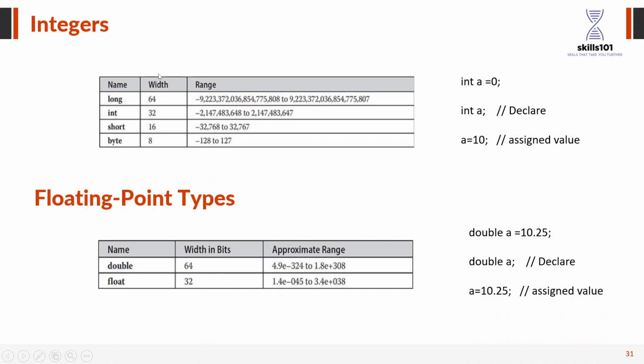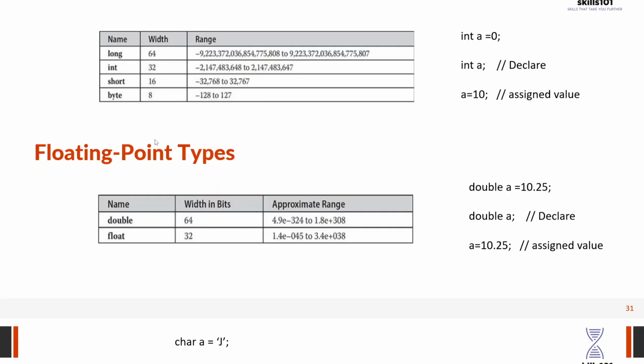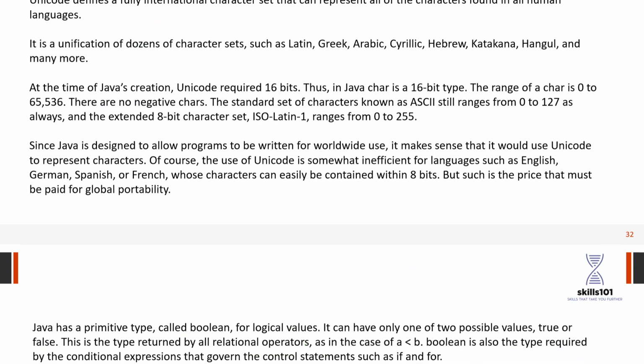Typecasting is one that is automatic: if you store a byte value into an integer, it is going to change automatically. Why? Byte has 8 bits and integer has 32 bits. So 32 bits can easily store an 8-bit variable, right? But if I'm going to store an integer value into a byte, it should be converted manually. It should be typecasted manually